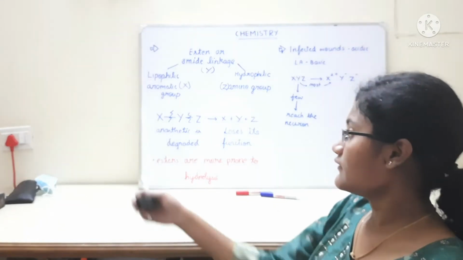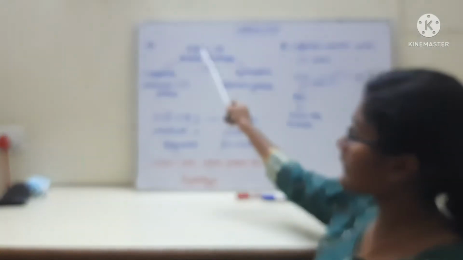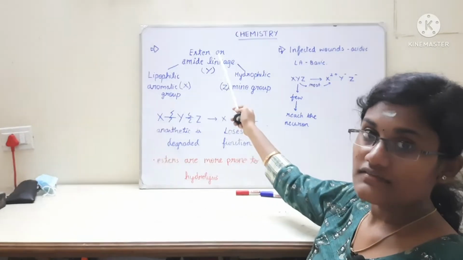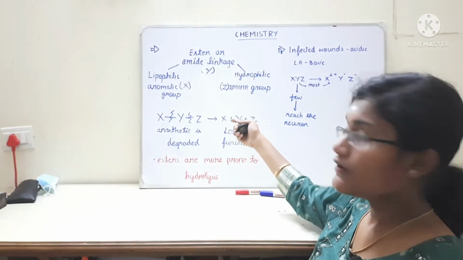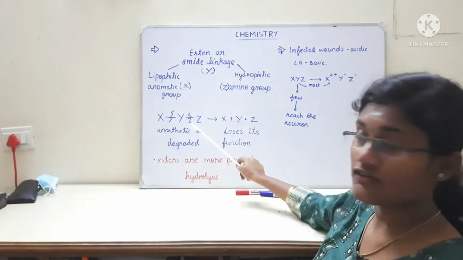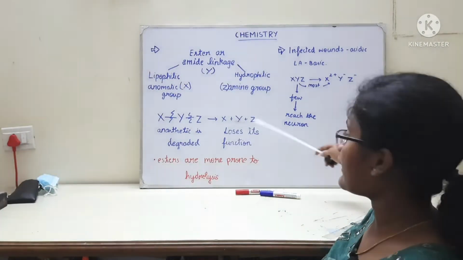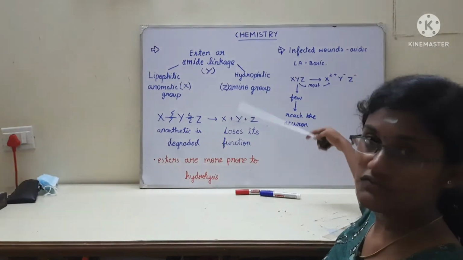One fact is that esters are more prone to hydrolysis than amides. So if there is an ester linkage instead of an amide linkage, then the ester linkage is more prone to hydrolysis. What happens if they get hydrolyzed? If they get hydrolyzed, the bond between X, Y and Z will get degraded. So the anesthetic is degraded and it becomes separate X, Y and Z. So it will lose its function.